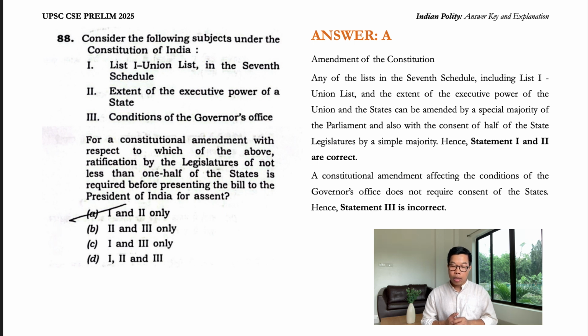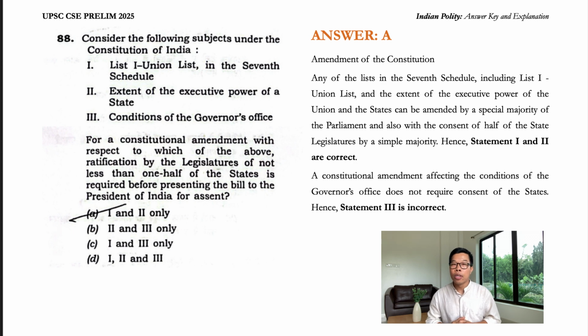Guys, this is regarding amendment of the Constitution. So any of the lists in the 7th schedule, including union lists and the extent of executive power of the union and the states, can be amended by a special majority of the parliament and also with the consent of half of the state legislatures by simple majority. Now the number 1 and number 2 subjects require consent of the states.